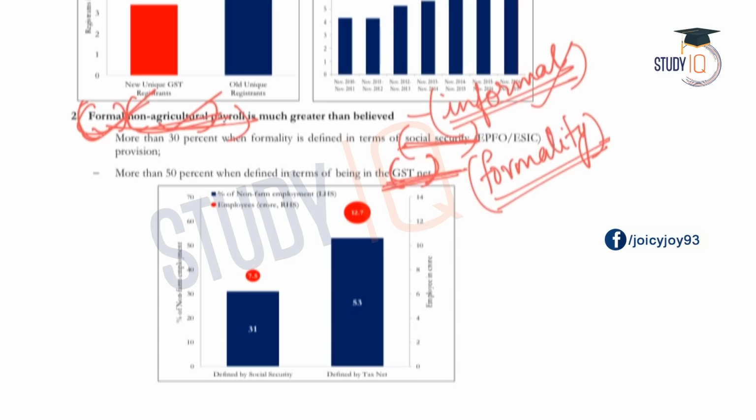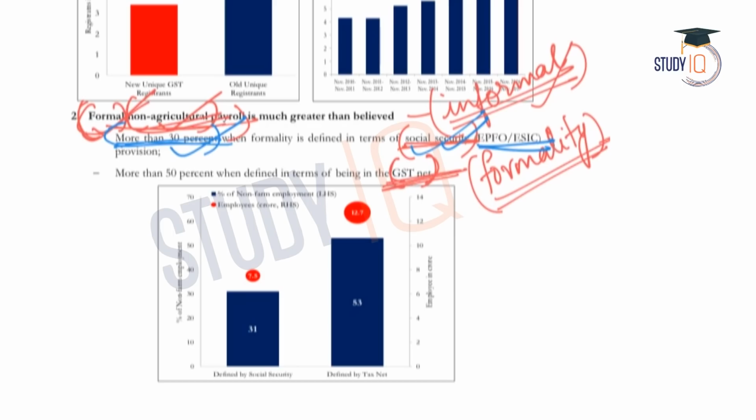According to the first condition, that is whether the employee is getting any social security benefits, the survey says that more than 30% of the workforce in India enjoy some social security benefits, like the employees' provident fund or health insurance or such kinds of social security benefits. With regard to social security benefits, the survey says that the percentage is more than 30.